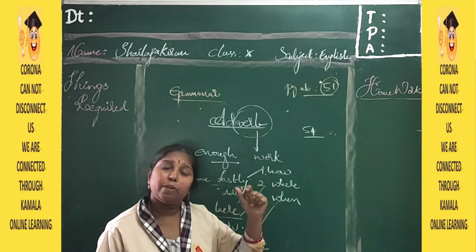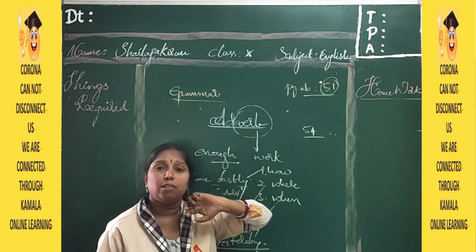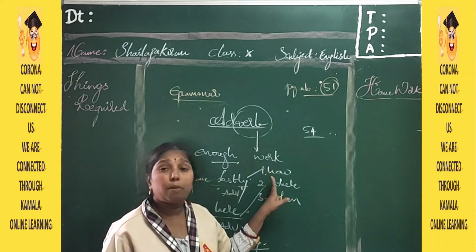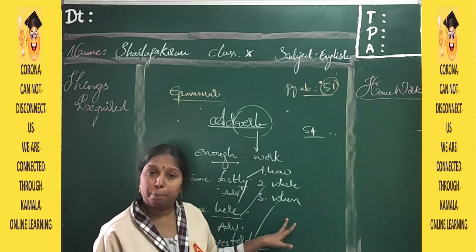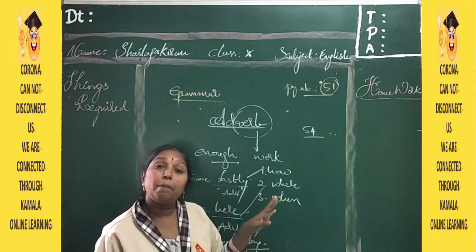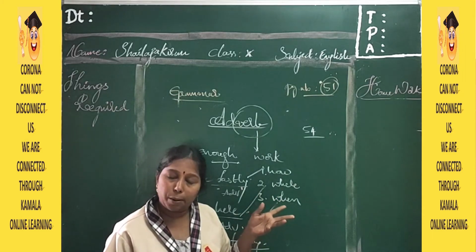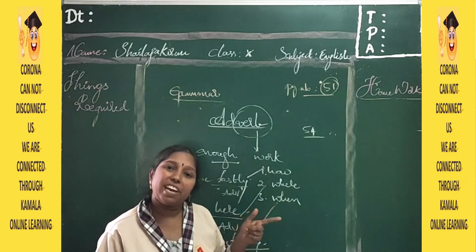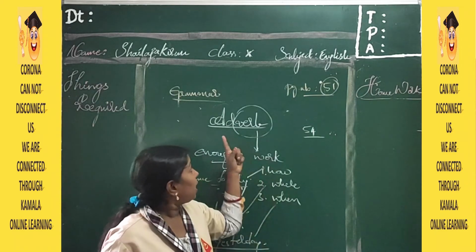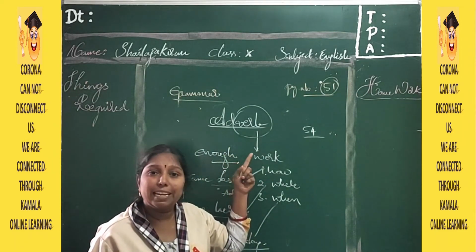Adverb of place, adverb of time, adverb of manner, we call them. This is adverb of manner. This is adverb of place. This is adverb of time. Okay? Adverb tells us about the verb, and the verb tells us about the work. That work, when, where, how you have done it, the adverb will tell us.